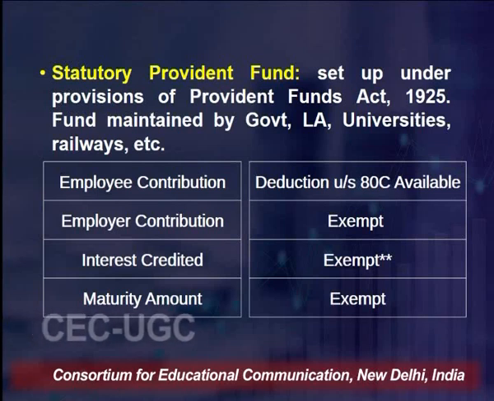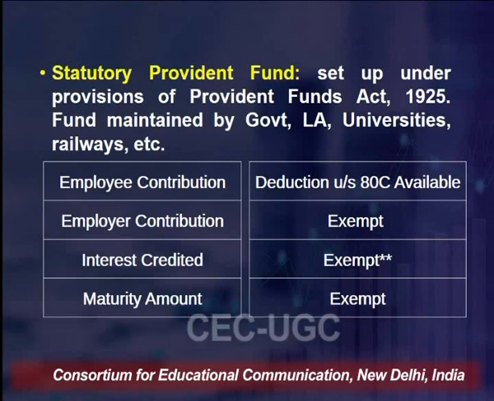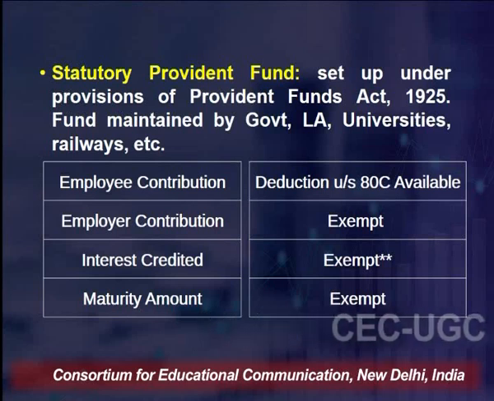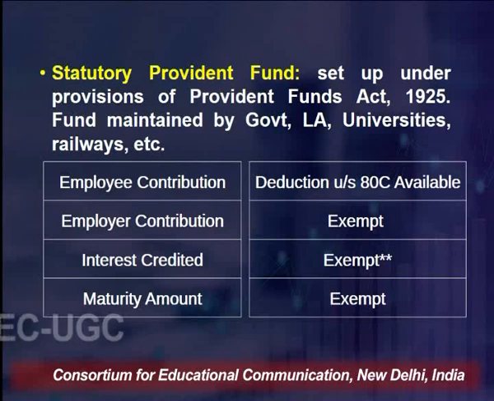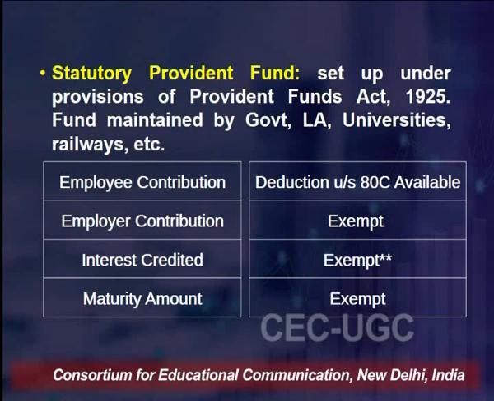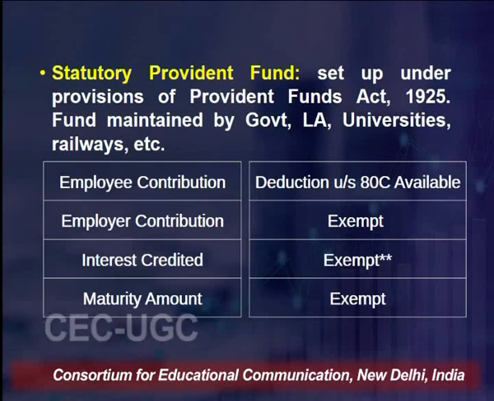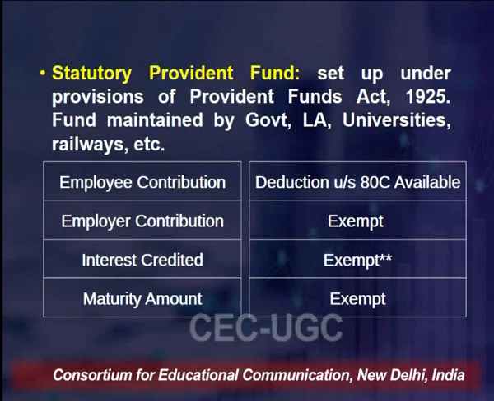That means these are funds which are to be maintained by the government, semi-governments, local authorities, universities, educational institutes, railways and many more. Under such SPF accounts, usually the employee contribution again gets a deduction under Section 80C.